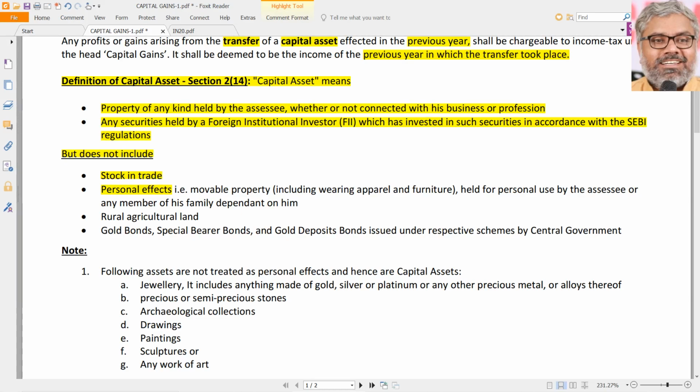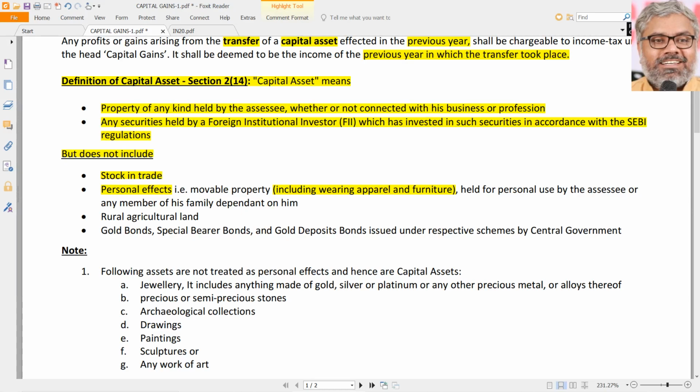So any movable property which is used for personal purposes by the SSE cannot be called a capital asset. Of course, these personal effects include wearing apparel also and furniture also. Just for clarification, why is that? We will come to it later. Because when we say personal effects, those are movable properties.